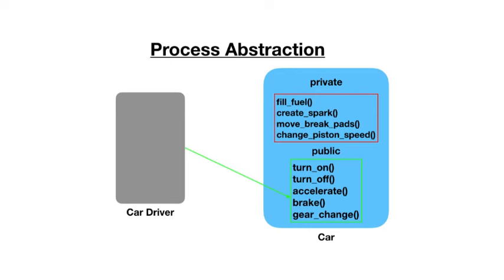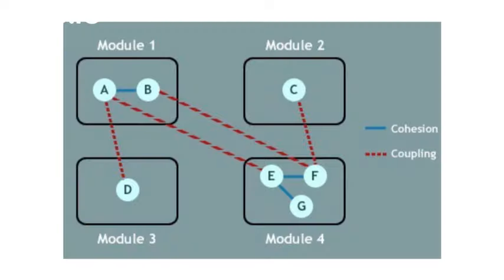The second principle is achieving a highly cohesive and loosely coupled design. If related elements of a module belong together and do one dedicated thing, a high degree of cohesion is ensured. All related code in a module should be close to each other. This helps in reducing the latency in processing the requests. Coupling refers to the degree to which different modules in an application depend on each other. Each module should be independent of other modules as far as possible, so changes in one system will have minimal to no impact on other components.